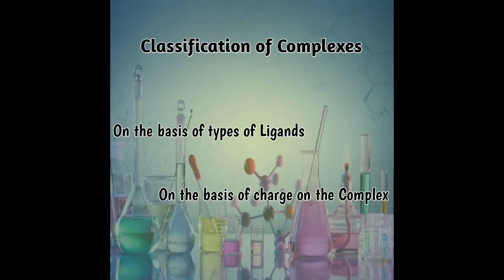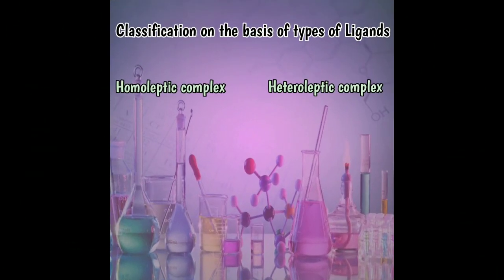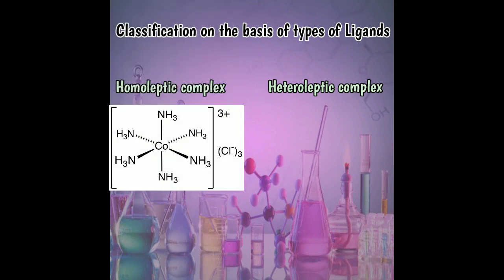The coordination complex can be classified on the basis of the type of ligand and on the basis of the charges on the complex. On the basis of the type of ligands, the complex can be homoleptic or heteroleptic. When the complex has the same kind of ligand, it is known as a homoleptic complex.